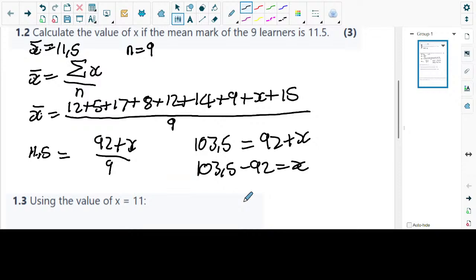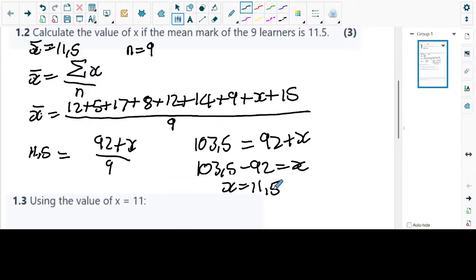So we should get an answer here. What is the answer? I'm doing it on a calculator. 103.5 minus 92. This one is simple, it's 11.5. Brain can malfunction sometimes. x is equal to 10.5. Yeah, I'm kidding, it's 11.5.